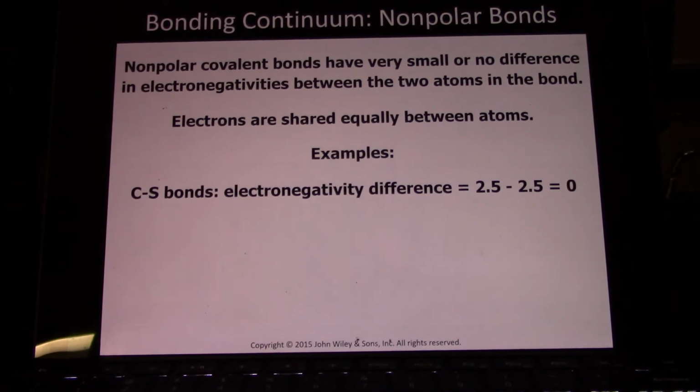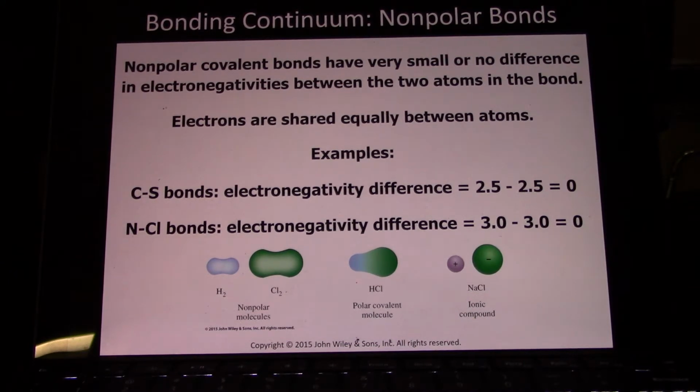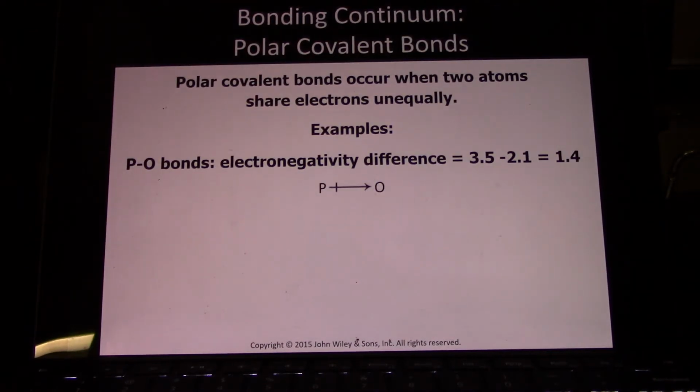So the carbon-sulfur bond, they each have an electronegativity of 2.5. The difference is 0. Nonpolar bond. Nitrogen-chlorine bond. Electronegativity difference of 0. So nonpolar bond. Phosphorus-oxygen bond. Oxygen has an electronegativity of 3.5. Phosphorus has an electronegativity of 2.1. The difference between the 2 is 1.4, which is 0.5 or greater. Now we have a polar covalent bond.